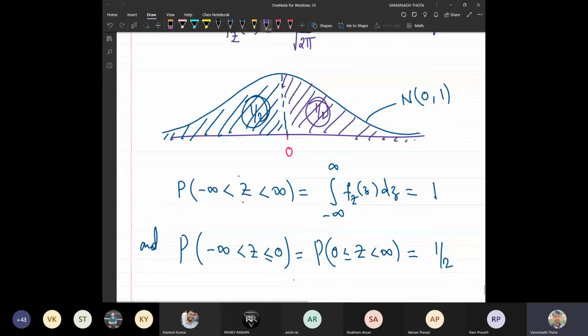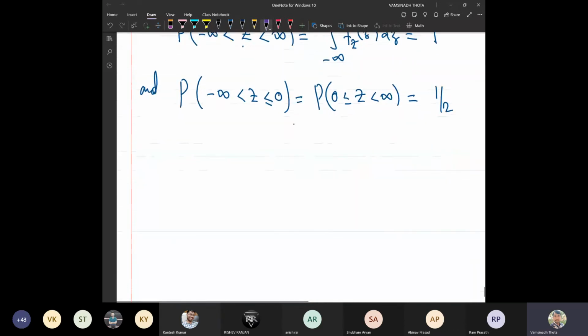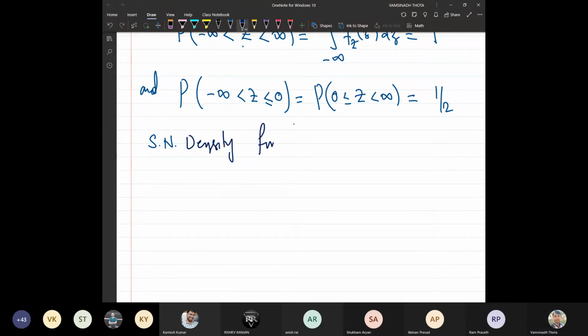Not only that, in fact, you can see here that the standard normal density function is an even function.